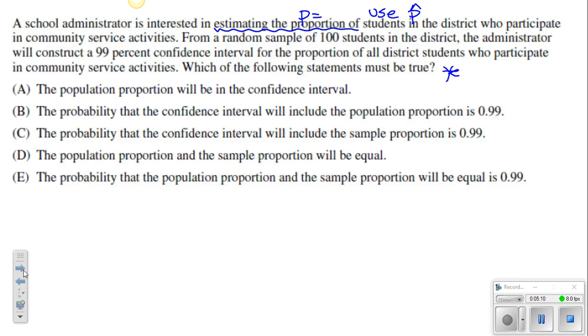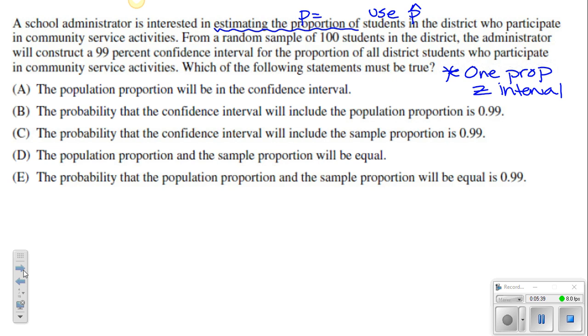So if you're talking about a confidence interval, which I'm just browsing some of the words down here in our answer choices, remember that this is going to be using a 1 proportion Z interval. So they took a sample of 100 students at random in the district, and the administrator will construct a 99% confidence interval for the proportion of all district students who participate in these community service activities. So which of the following is true?